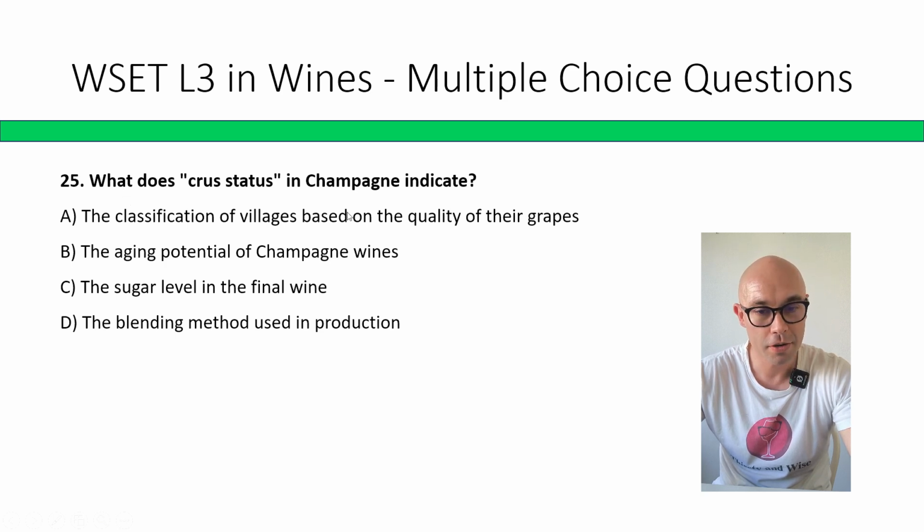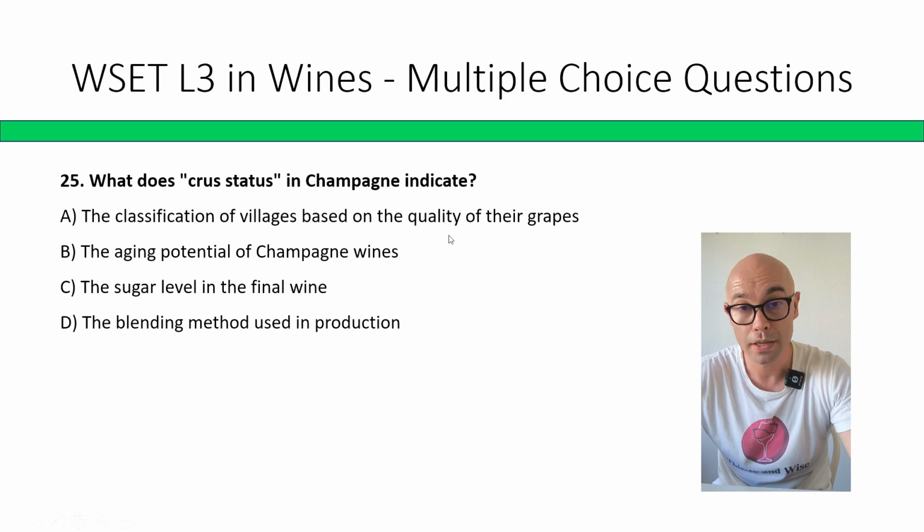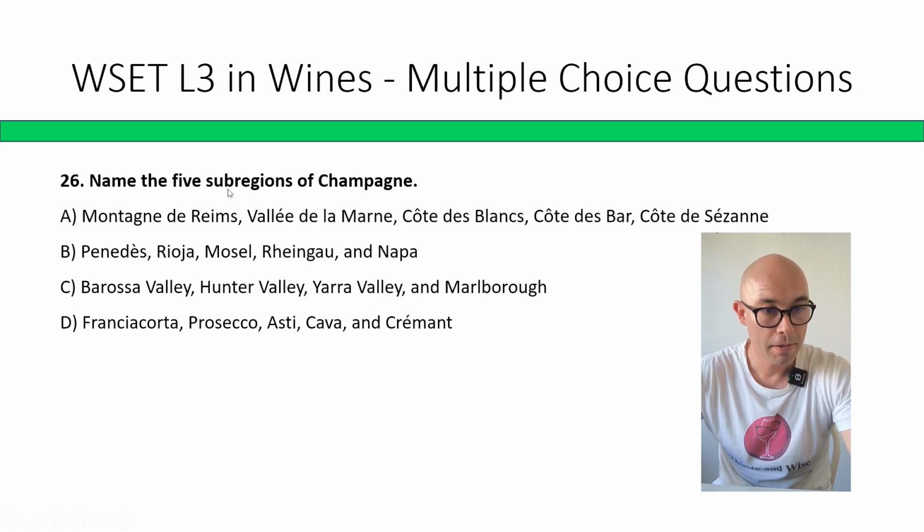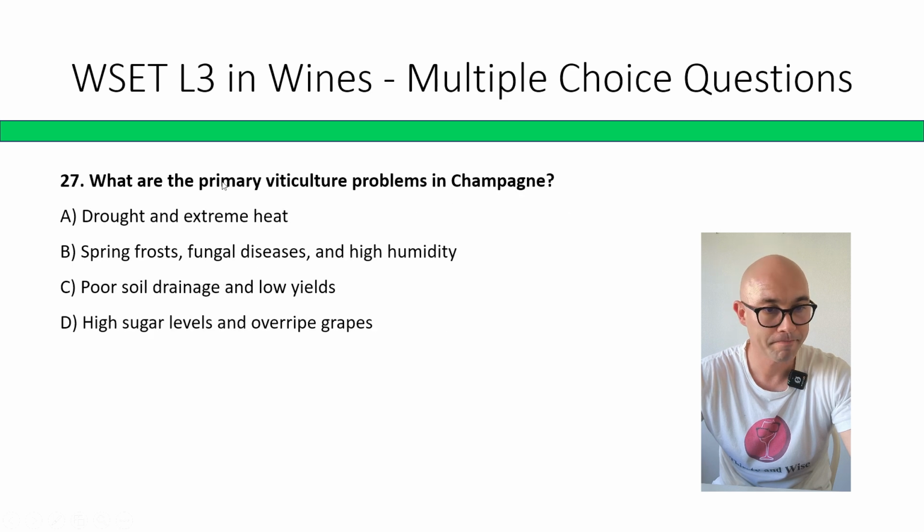What does cru status in Champagne indicate? This is a classification of villages based on the quality of their grapes, the aging potential of Champagne wines, the sugar level in the final wine, the blending method used in production. So the cru status classifies villages based on the quality of their grapes. Name the 5 subregions of Champagne: Montagne de Reims, Vallée de la Marne, Côte des Blancs, Côte des Bar, Côte de Sézanne, Penedès, Rioja, Mosel, Rheingau, Napa, Barossa Valley, Hunter Valley, Yarra Valley, Marlborough, Franciacorta, Prosecco, Asti, Cava, Crémant. Correct answer is A, Montagne de Reims, Vallée de la Marne, Côte des Blancs, Côte des Bar, Côte de Sézanne.